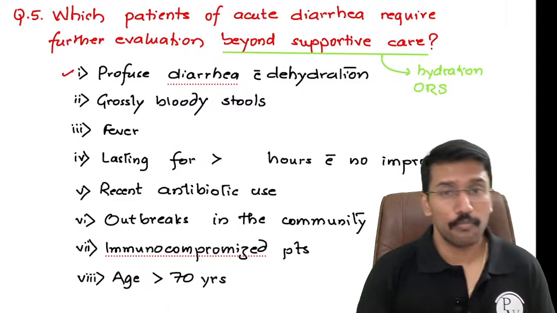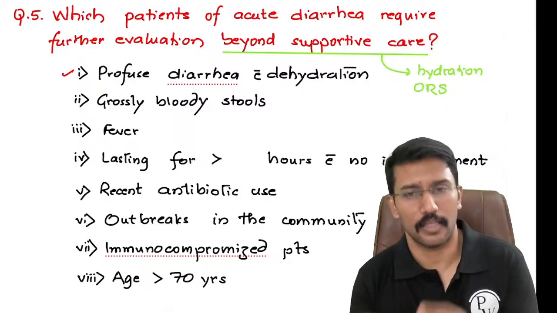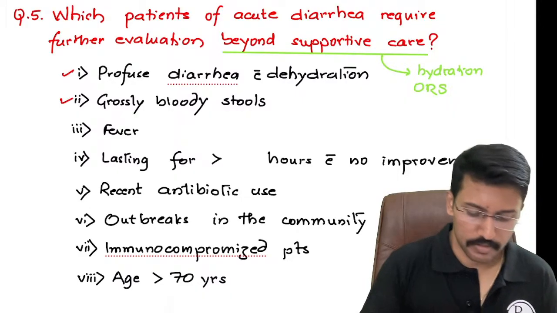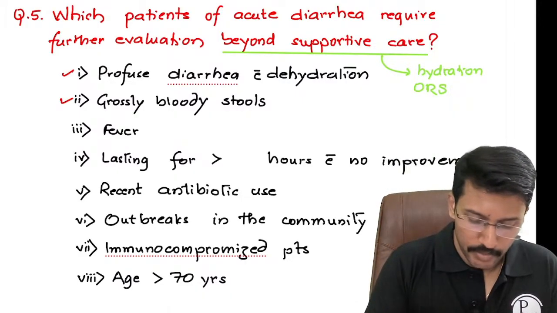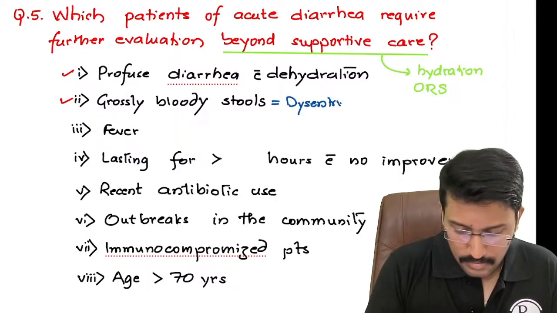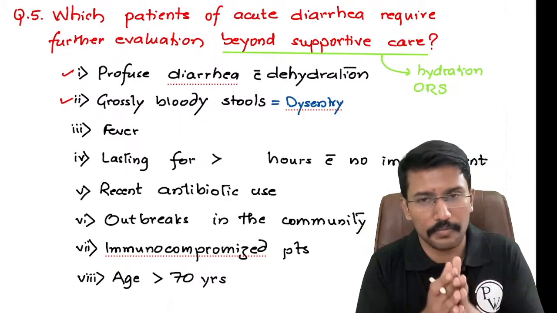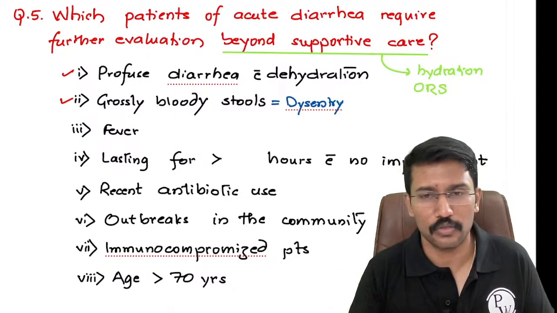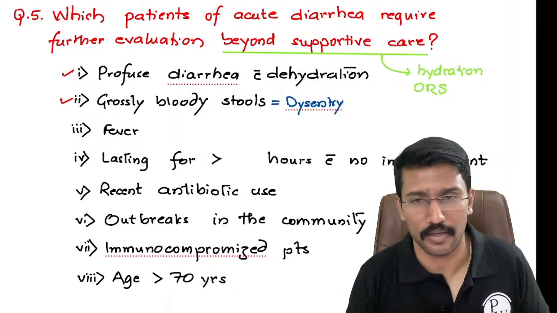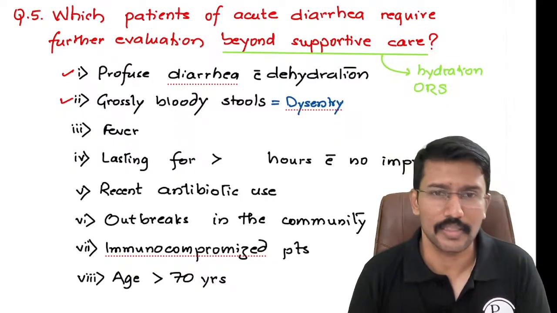So those patients who have profuse diarrhea and have presented with dehydration require further evaluation and will definitely or probably require antibiotics. Okay. Those patients who present with gross bloody stools, we call it dysentery. So diarrhea and dysentery, what is the difference? In dysentery, you have blood in the stool. In diarrhea, you generally don't have blood in the stool. But you can say that dysentery is a subtype of diarrhea where, apart from increased stool quantity, you also have blood in the stool. So we call it dysentery.